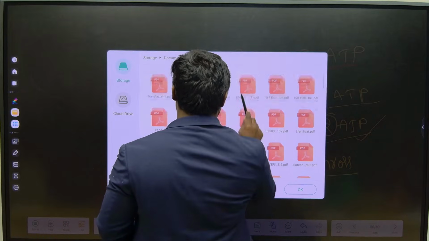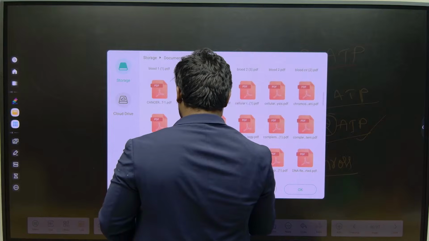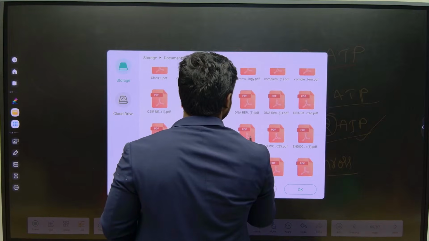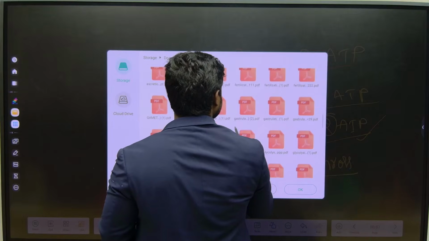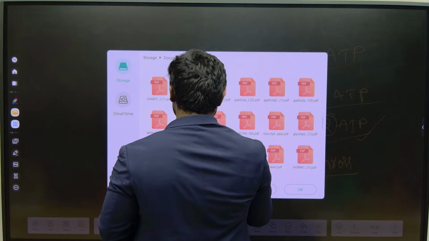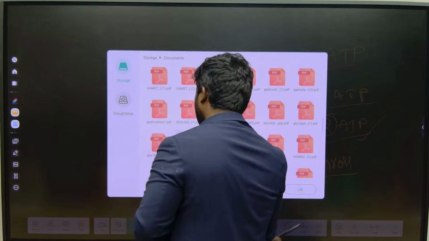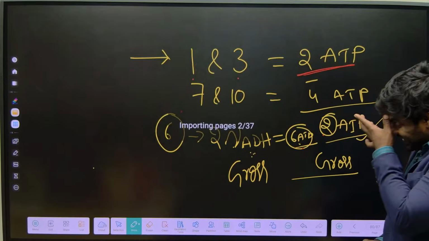Glycolysis regulation. Just a minute. All right, okay. Now let's continue.